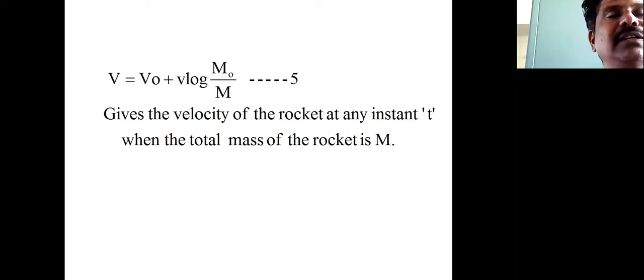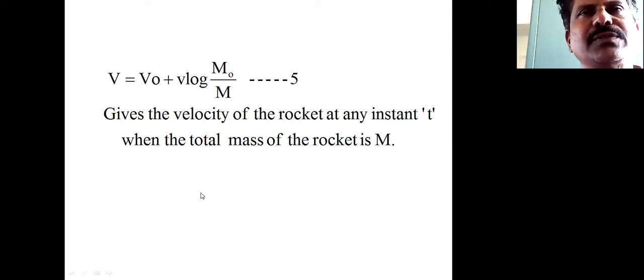In this class, I have discussed how linear momentum is conserved in the case of variable mass. As the rocket moves upward, the mass of the object keeps changing, even though the linear momentum of the rocket remains constant.